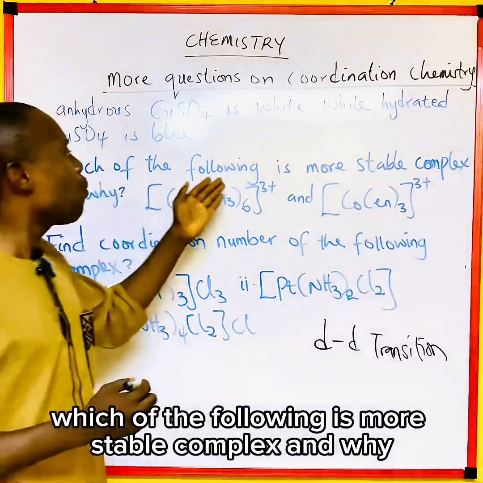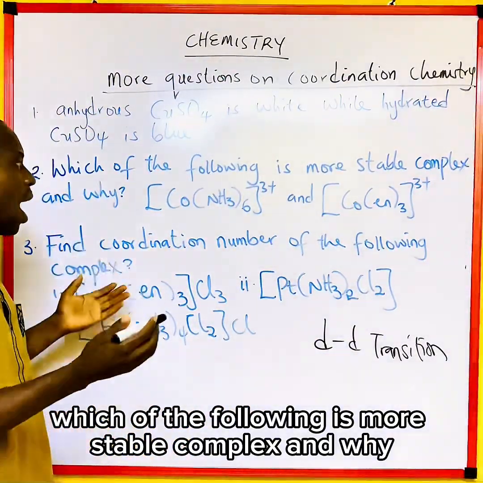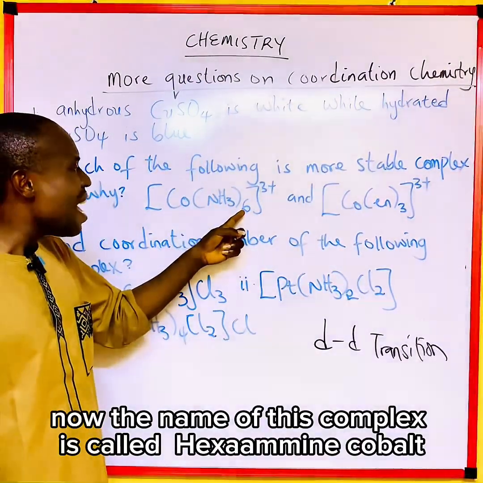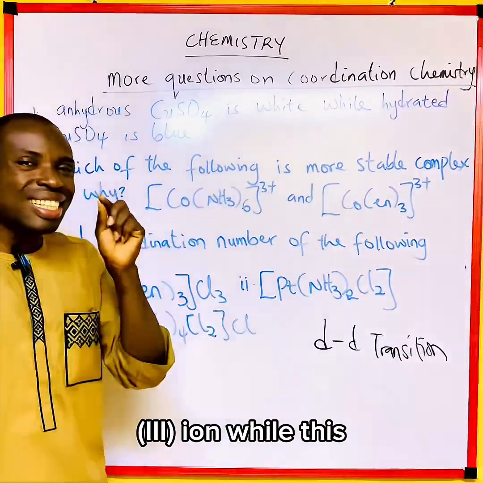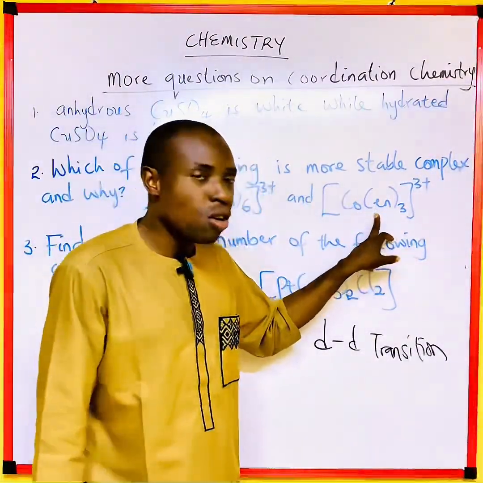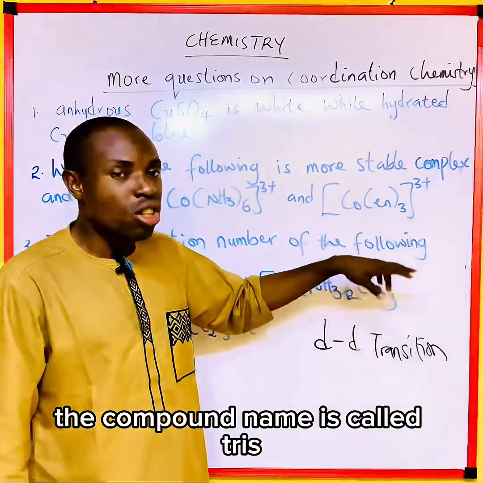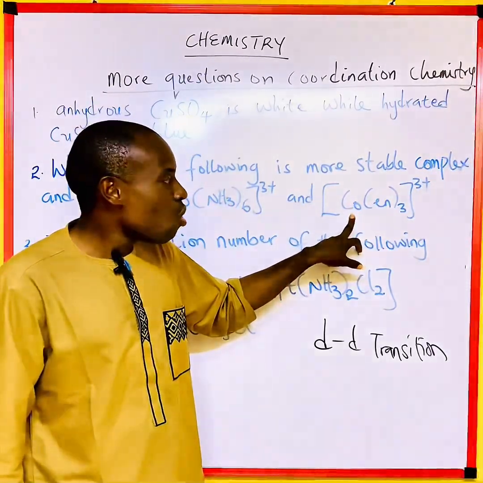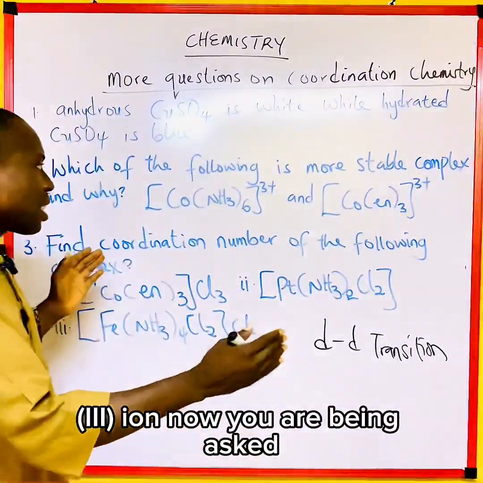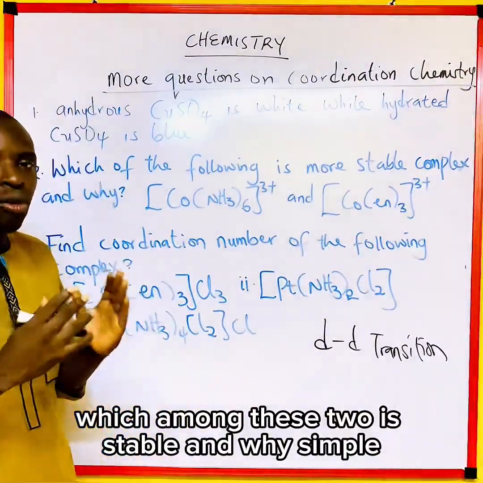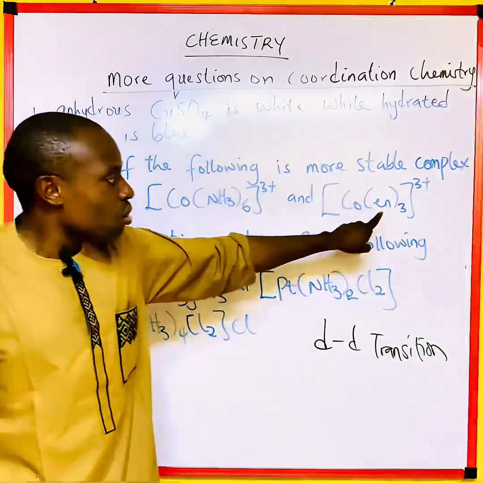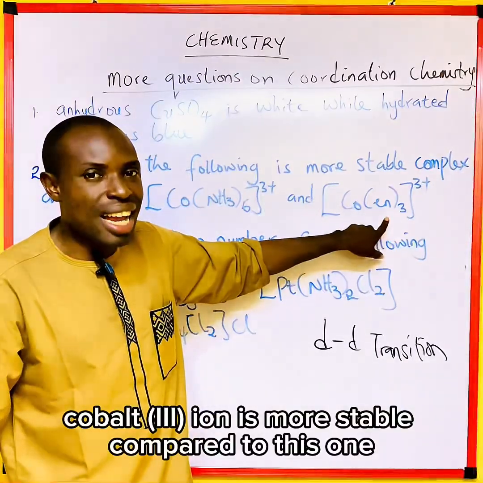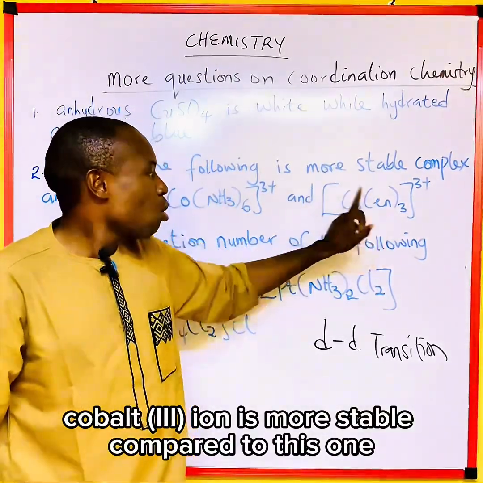Question number 2 says, which of the following is the more stable complex and why? Simple. The name of this complex is hexaamine cobalt 3 ion, and the other compound is called tris-ethylene diamine cobalt 3 ion. You are being asked which among these two is more stable and why? Simple. This tris-ethylene diamine cobalt 3 ion is more stable compared to this one.